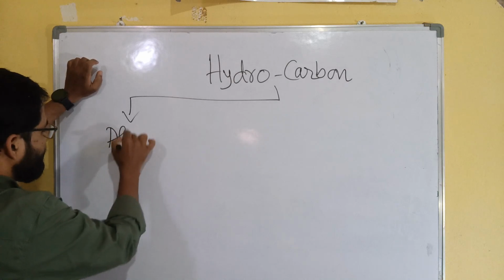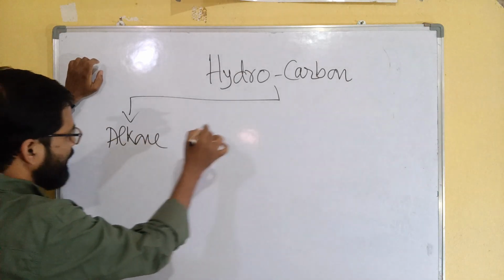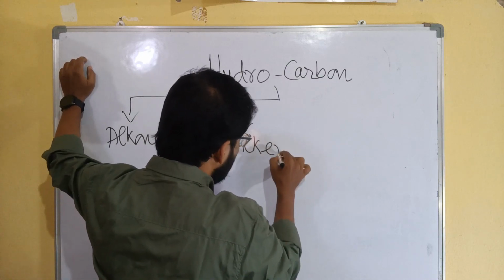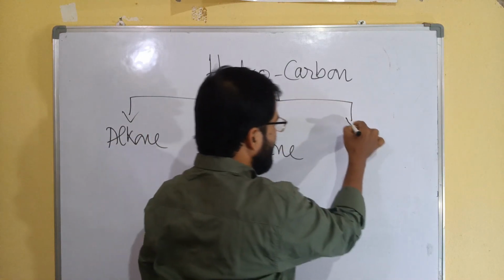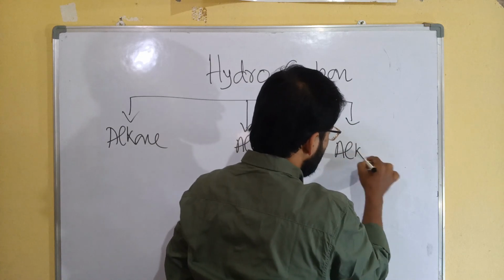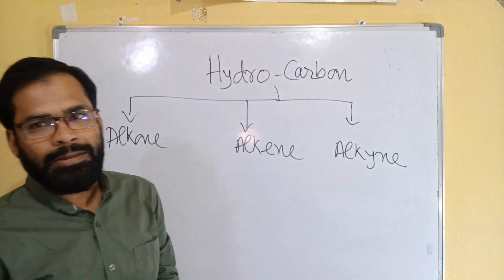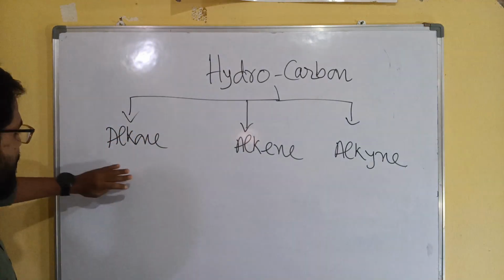alkane, alkene, and finally alkyne. So what are the differences?